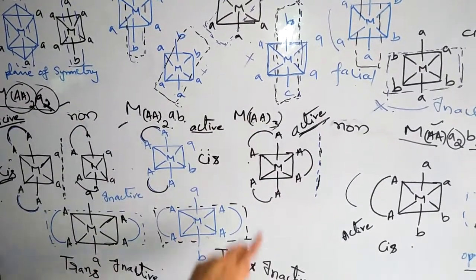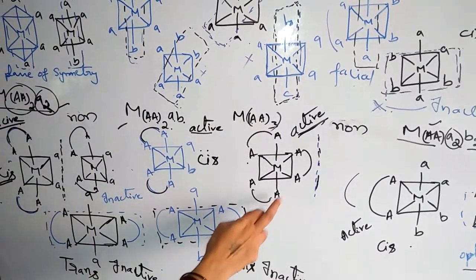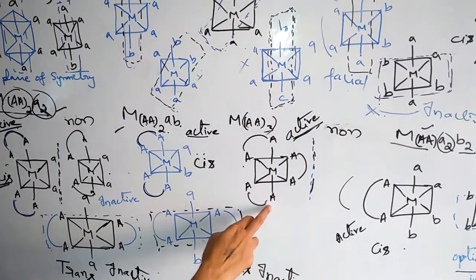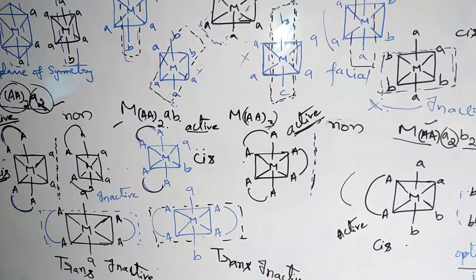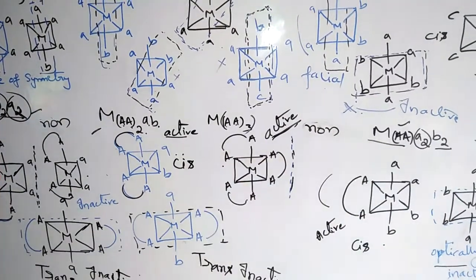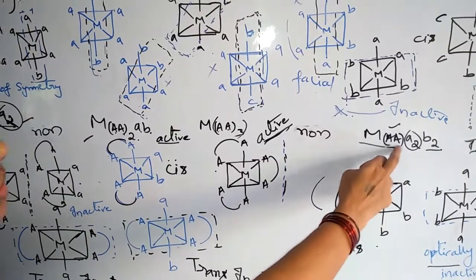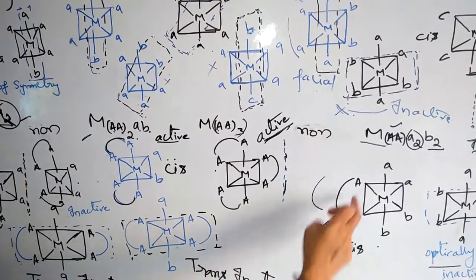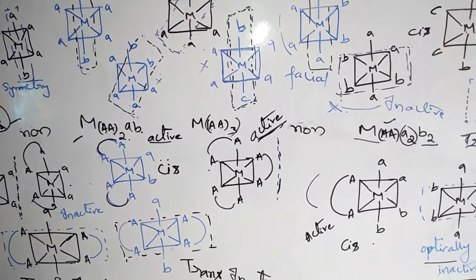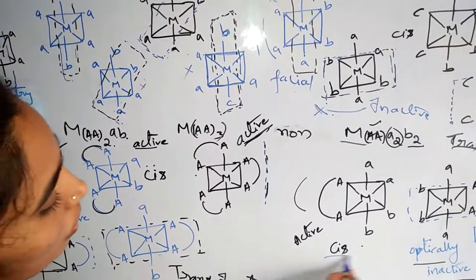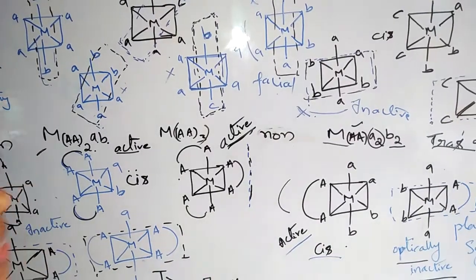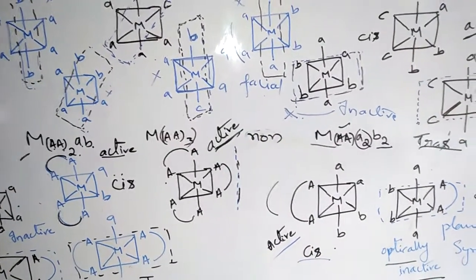M(AA)3 type, three bidentate ligands are there. This is optically active. No geometrical isomers. Here M(AA)A2B2, one bidentate ligand is there. So here also cis is active, and then trans is inactive.